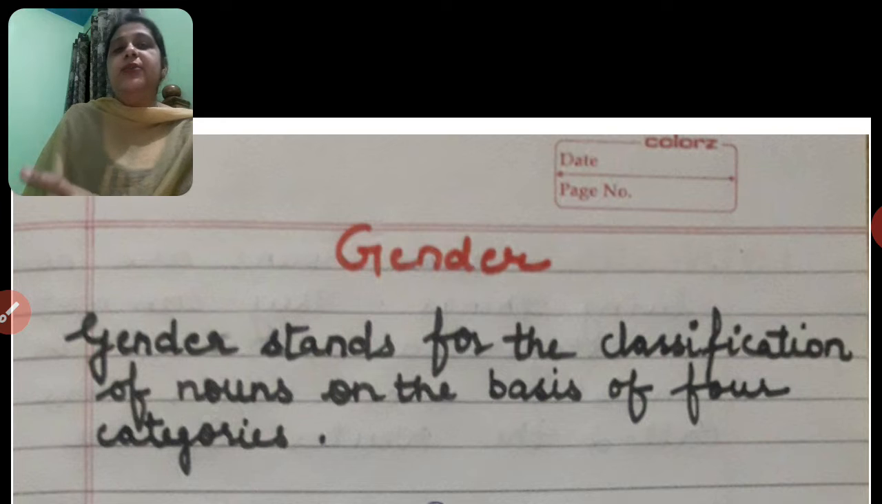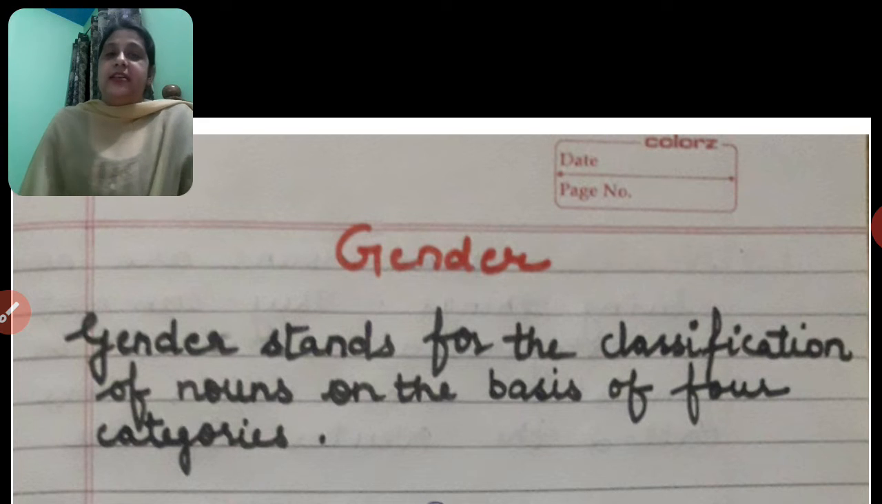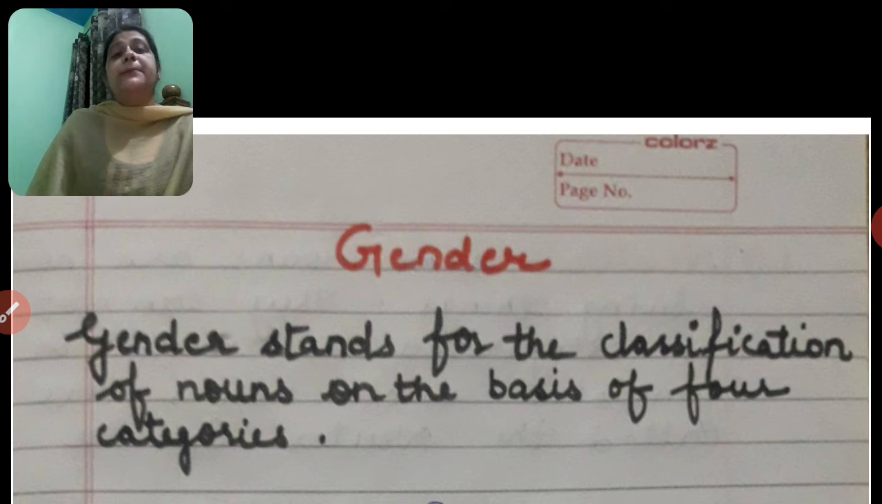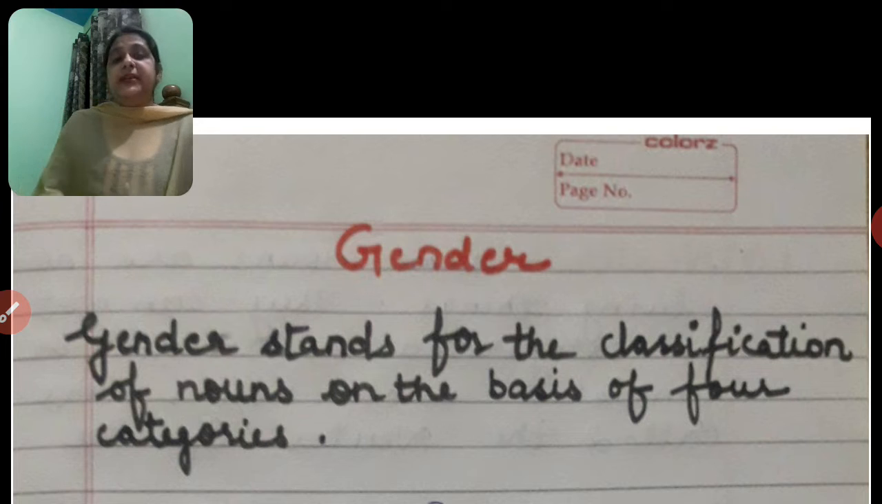Now today we are going to do the next topic, that is gender. What is gender? Gender stands for the classification of noun on the basis of four categories. I repeat, gender stands for the classification of noun on the basis of four categories. Gender क्या है? It's a type of classification of noun, but it is on the basis of four categories.